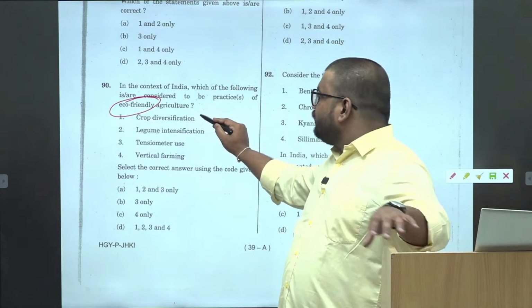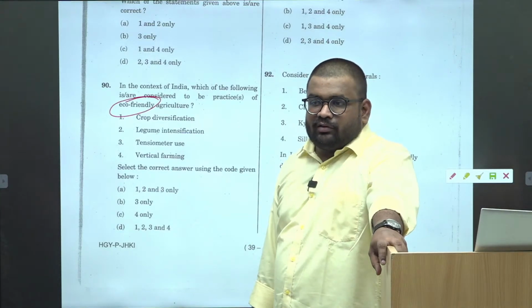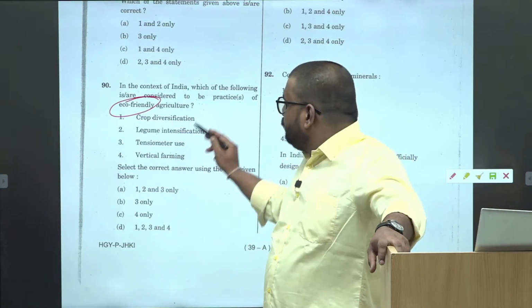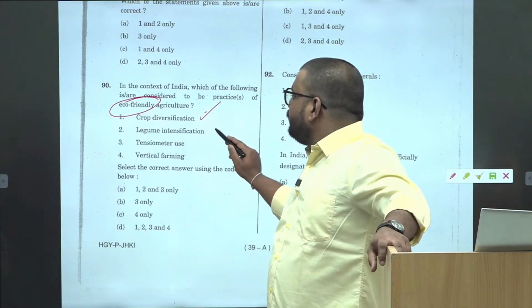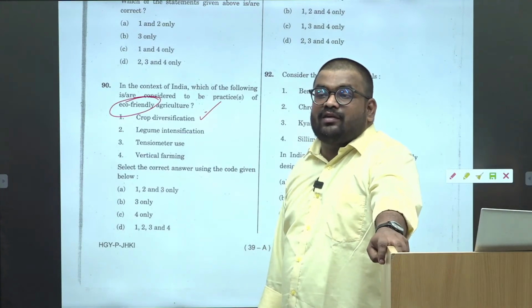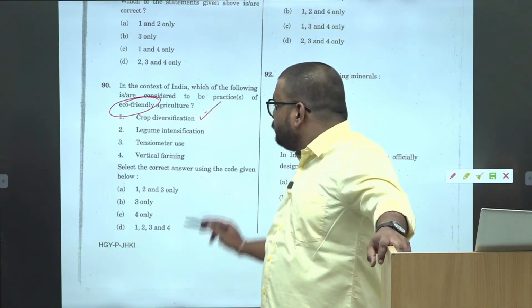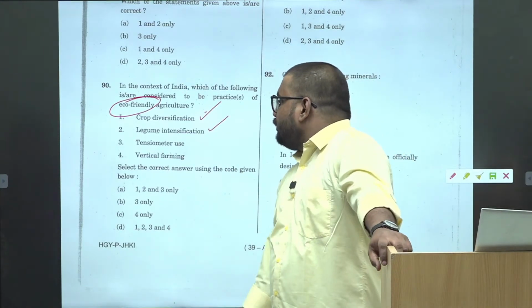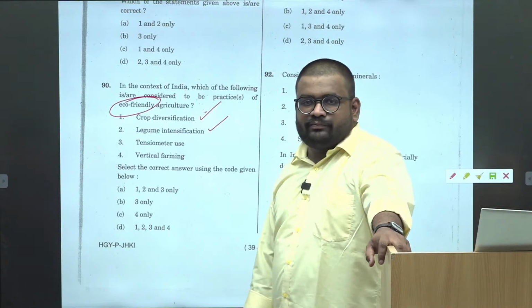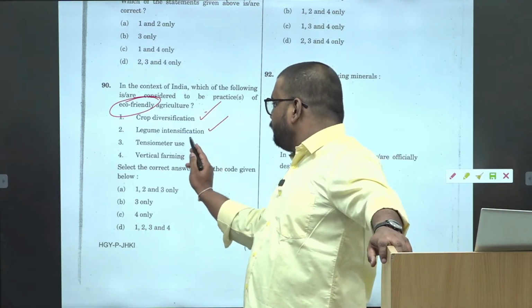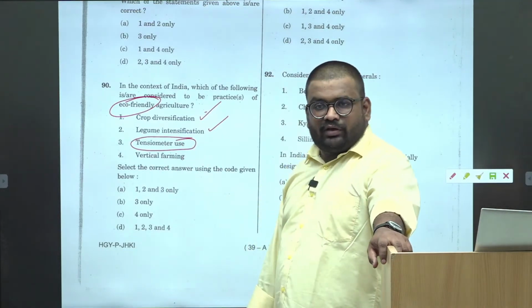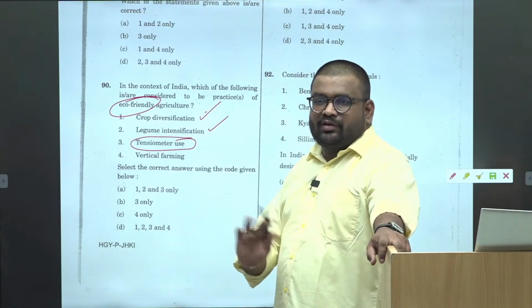Crop diversification, is it environmental friendly? Yes, it conserves the water and the soil. Legume intensification, it fixes the nitrogen, so it is environmental friendly. Tensiometer use, yes, now you have the confusion in this. Okay, but first 1 and 2 is correct, right?